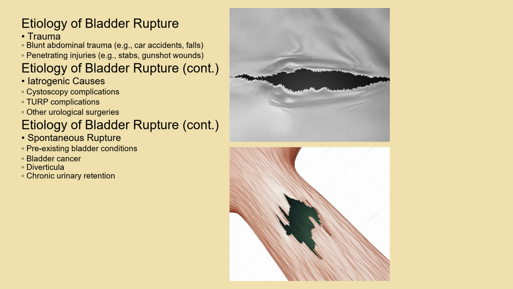The etiology of bladder perforation is varied, but it generally boils down to trauma or pre-existing bladder weakness. Traumatic causes include blunt abdominal trauma, such as from car accidents or falls, or penetrating injuries like stab wounds or gunshot wounds. Iatrogenic causes, meaning caused by medical intervention, are also significant. These include complications from cystoscopy, transurethral resection of the prostate or TURP, or other urological surgeries.